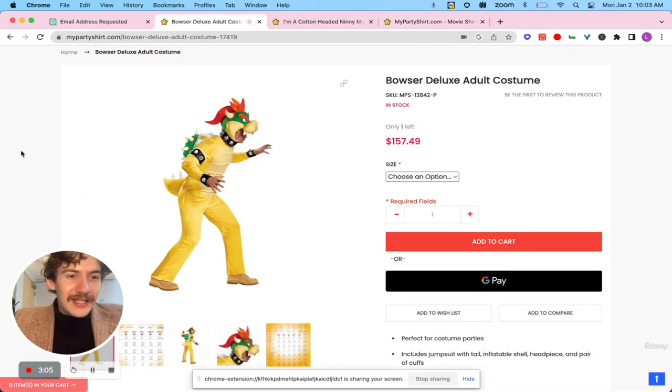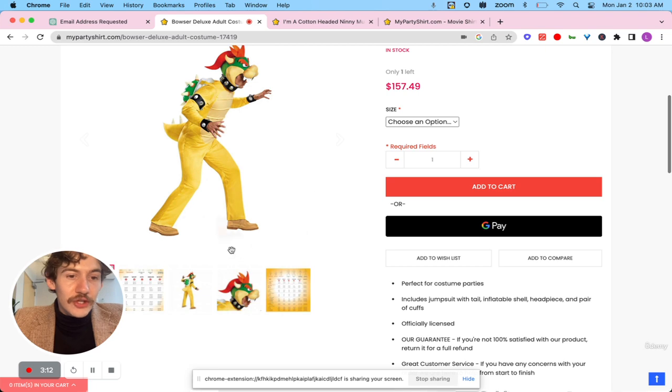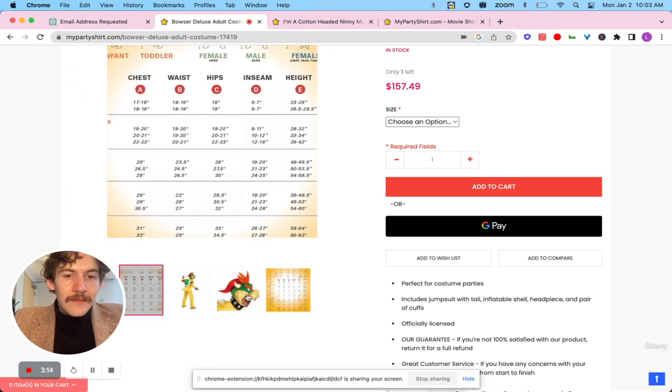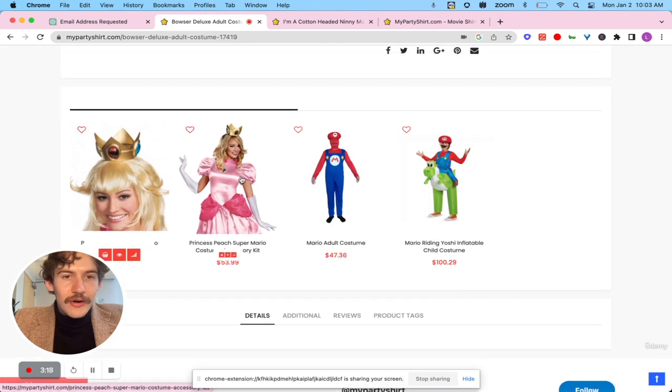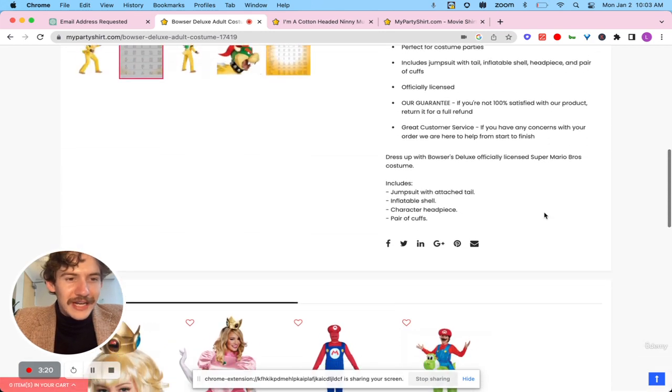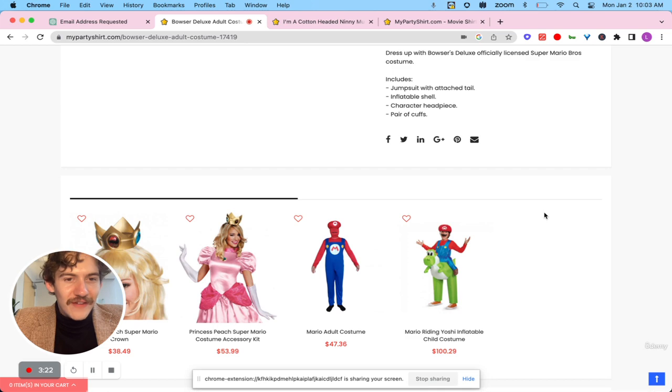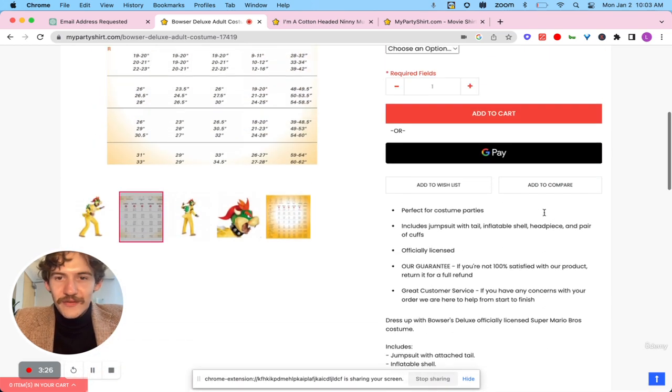Now, going to the listing itself for their adult Bowser costume, there's good images, there's good sizing, there's multiple images. Google likes that. It links to some other related things. So even if you decide not to go to the Bowser costume, but you're still a fan of Super Mario, you can still select a costume from here.